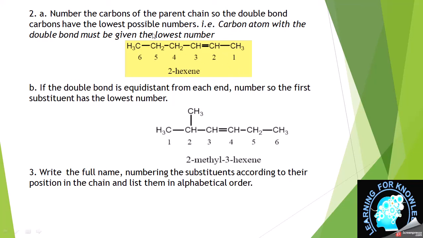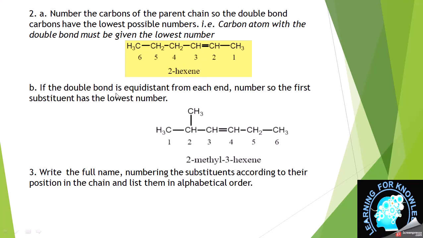We can number from left to right or right to left, but if we start numbering from left to right, the double bond will be at 4th position, but if we start numbering from right, the double bond's position is on 2nd. So we will select the numbering from right to left, and its name becomes 2-hexene. 2 stands for the position of the double bond.